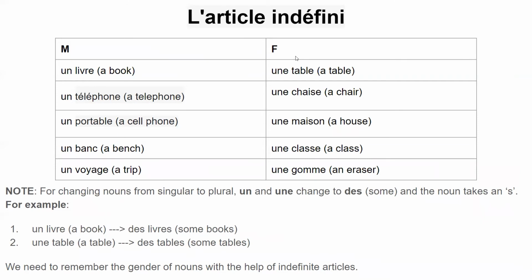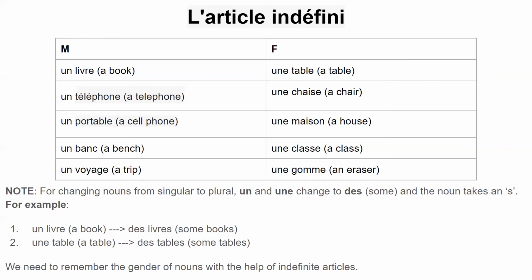On the right hand side, we have feminine singular nouns which are preceded with une. Une table, a table. Une chaise, a chair. Une maison, a house. Une classe, a class. Une gomme, an eraser. These are some good words to remember as a beginner in French.